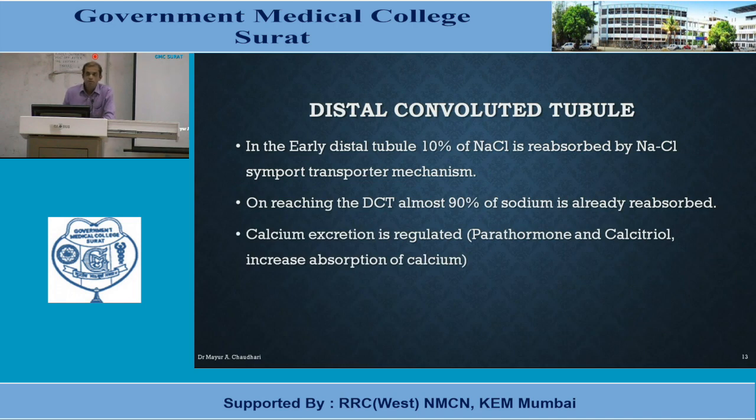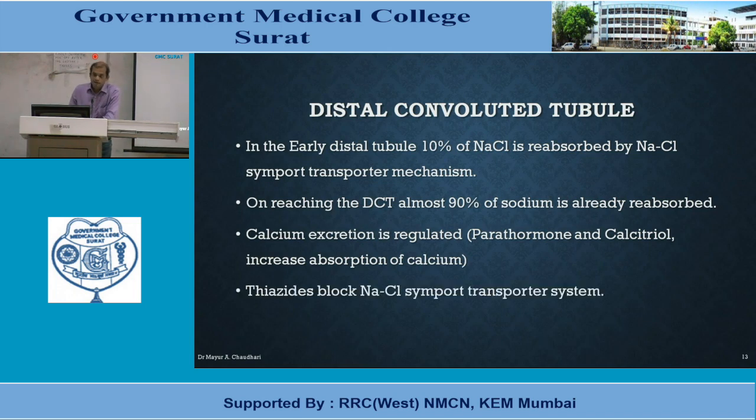Calcium excretion is also regulated in the distal convoluted tubule with the help of parathormone and calcitriol. These are the hormones which increase absorption of calcium. Thiazides block this sodium chloride symport transporter system and act at the distal convoluted tubule.